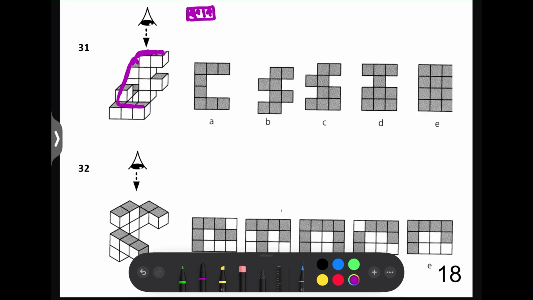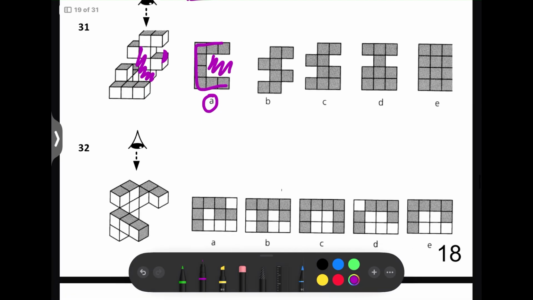That makes it easier because then you can know that the answer's got to be A because it follows that pattern. Don't let this grey one here confuse you because that's directly below this one, so you won't see it anyway. And all this space in the middle is all empty space, which is this space here. So the answer's got to be A.